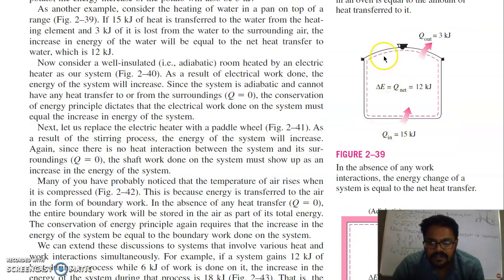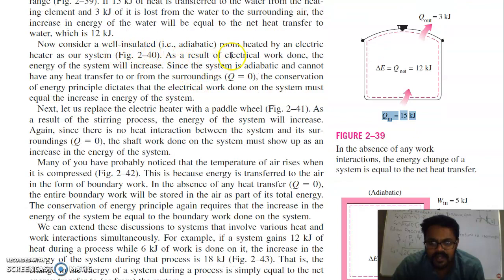You can take the example of this kettle. In this kettle, energy of 15 kilojoule is in. The change in energy of this kettle is 12 kilojoule. It means from the energy conservation principle, we know that 3 kilojoule of energy is lost as Q out. Otherwise the net change in energy of the system would need to equal Q in, which is 15 kilojoule. So this is also according to the conservation law principle.